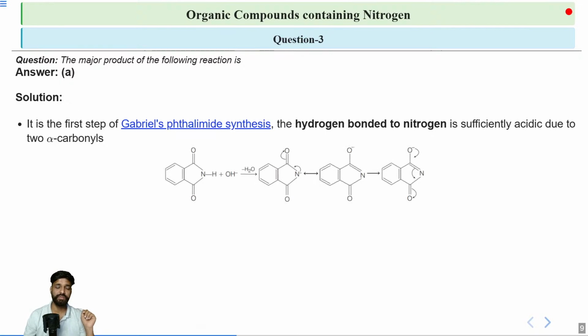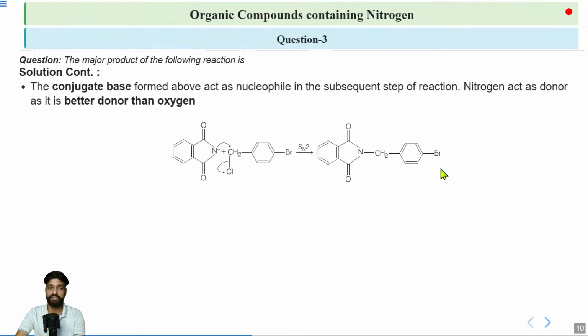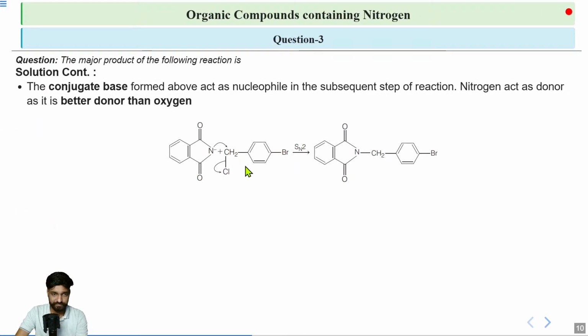Okay, so here first of all your OH minus will remove hydrogen from nitrogen, and next this nitrogen lone pair is being stabilized in the whole ring, and that is the reason your hydrogen is getting detached from the nitrogen. After that, your nitrogen will attack on the CH2Cl because SN2 mechanism is not possible for this C-Br bond because it has a double bond character, right?